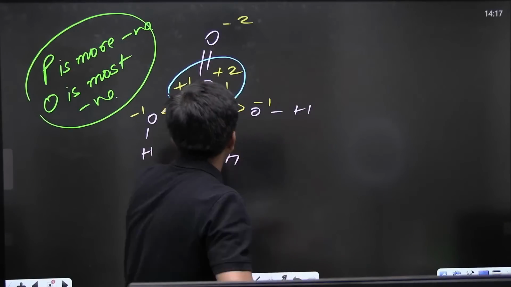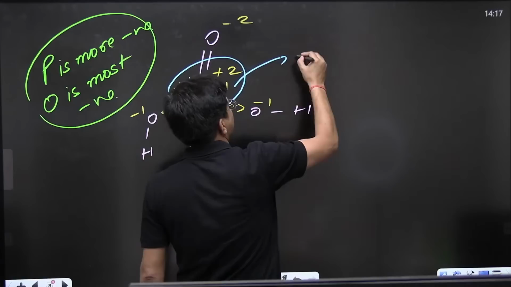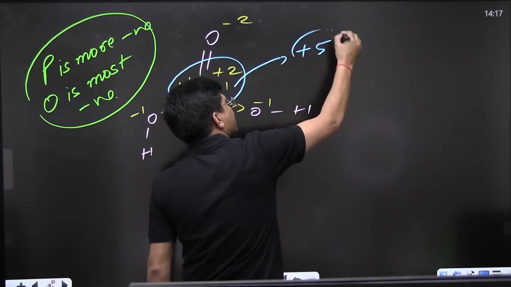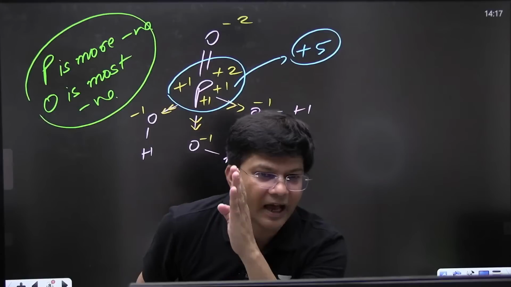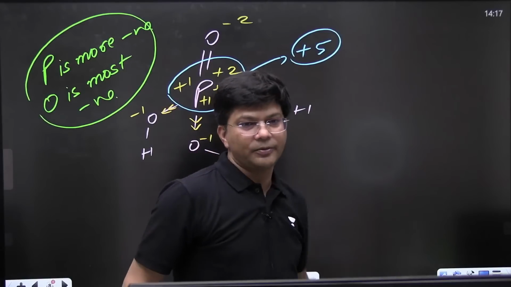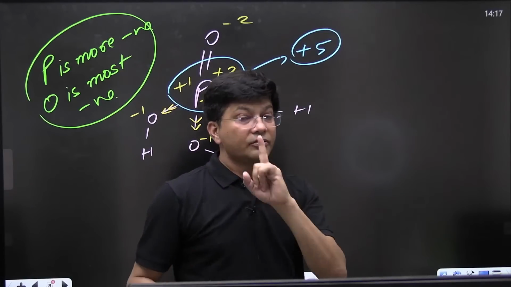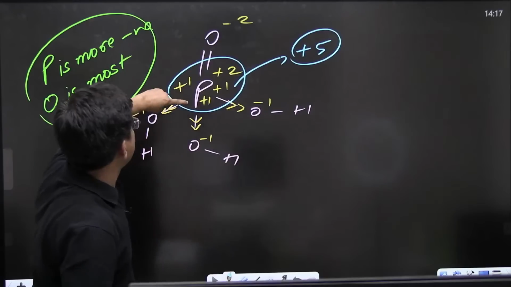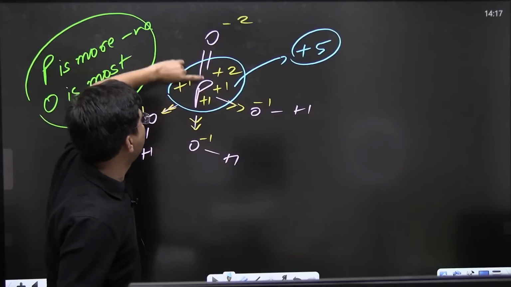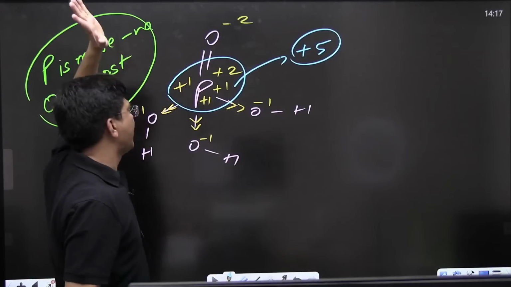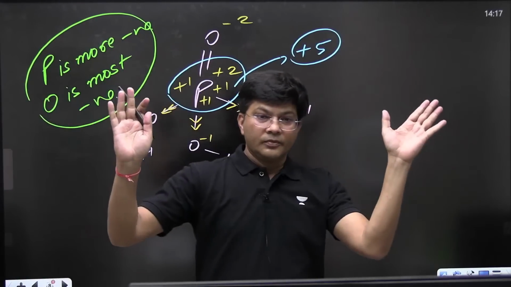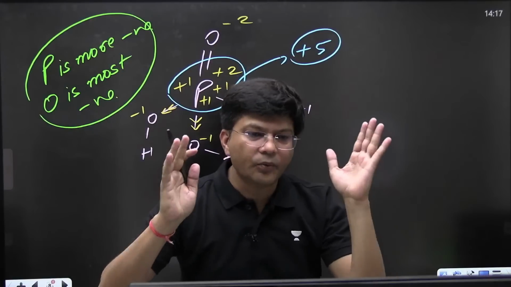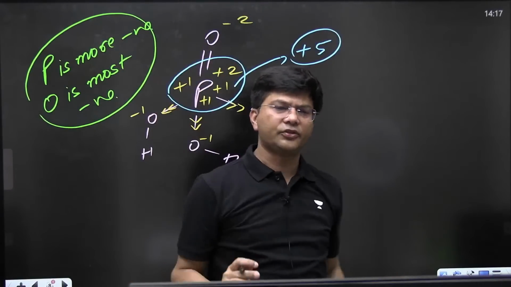One way you can find out the oxidation state of phosphorus is +5, or the second way, I have already told you, H3PO4. Yes, I can see everyone is able to see it, because this phosphorus has lost 5 electrons. So the oxidation state is 5. Whatever doubts you are having, you are free to ask.